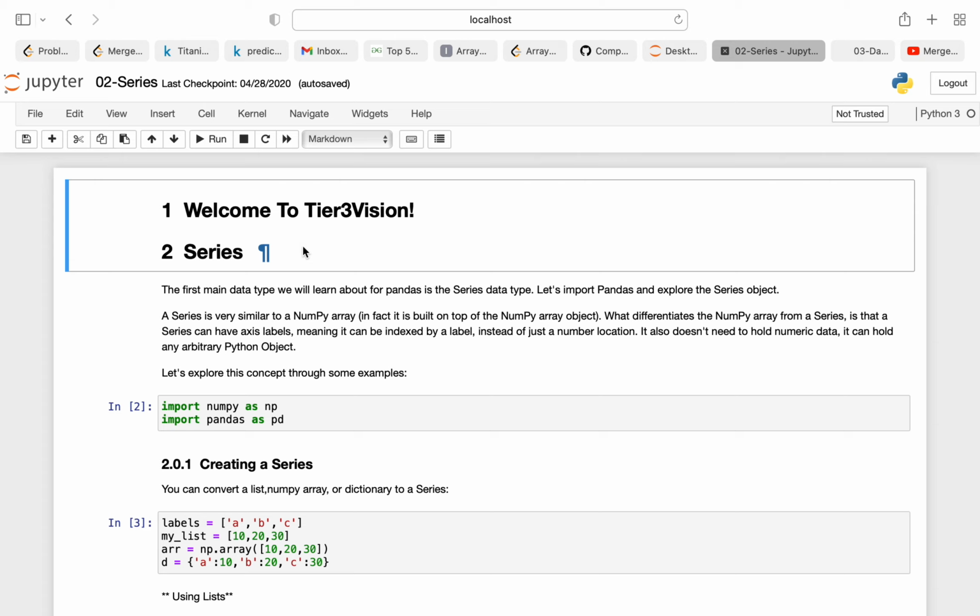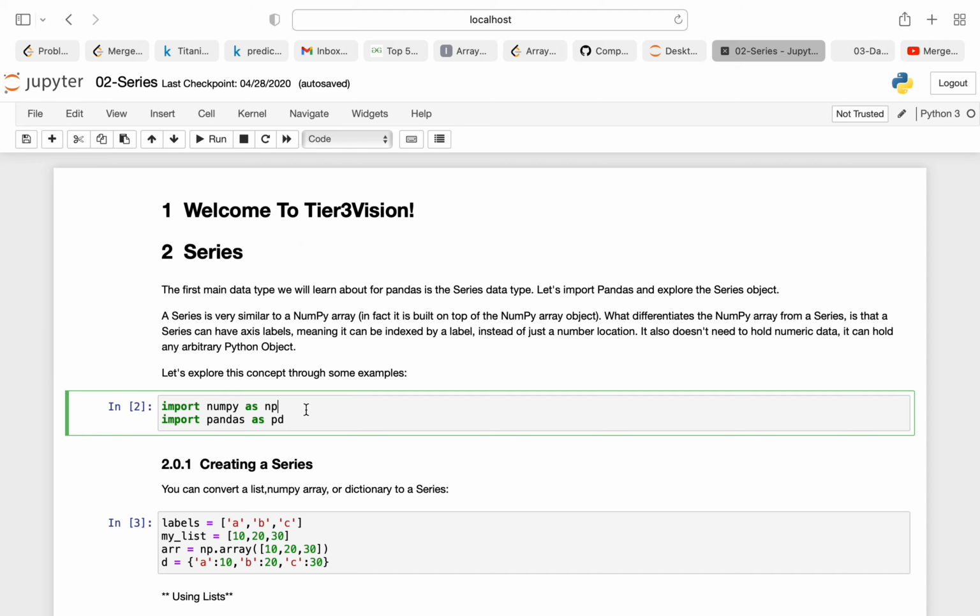A label can be anything that you want to declare. You can declare a label as text, or any sort of thing. It doesn't need to hold a numeric value, it can hold any arbitrary Python object. So let's get into it. For that, I'm importing numpy as np and pandas as pd. For this you need to have pandas installed.